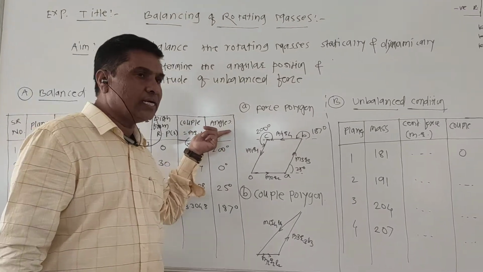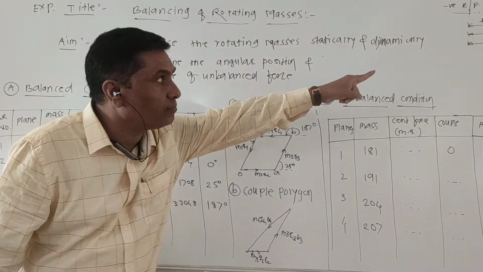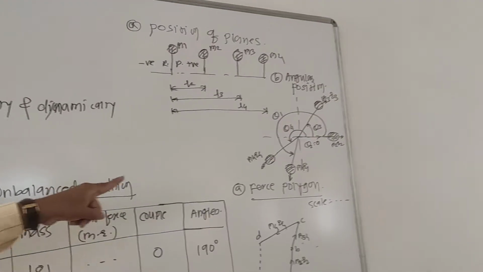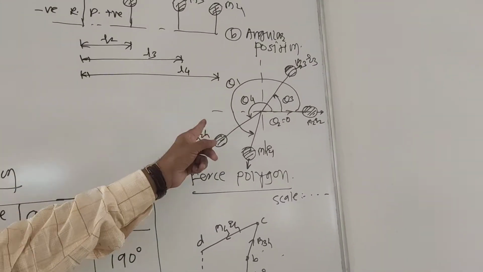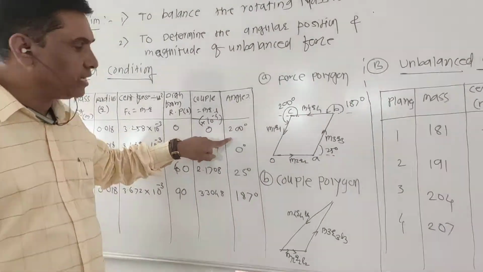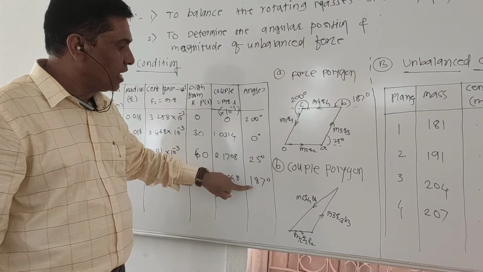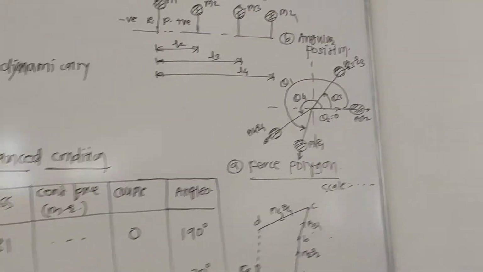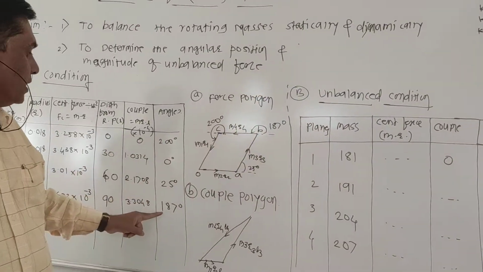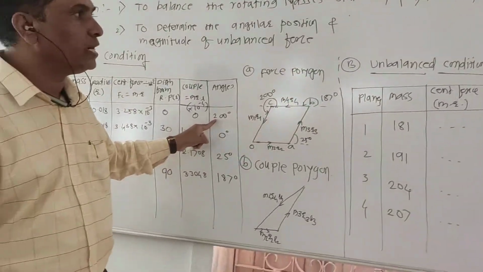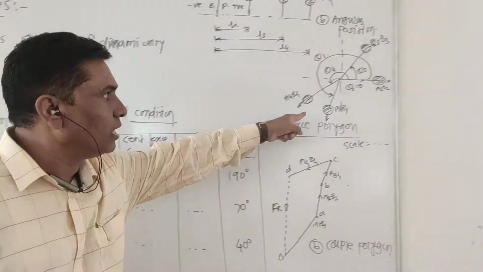Now these are the angles, from the angular position diagram we had drawn. That is theta 2, theta 3, theta 4 and theta 1. These angles are 200 degree, 0 degree, 25 degree and 187 degree. So I have considered theta 2 equal to 0, theta 3 equal to 25 degree, theta 4 equal to 187 degree, and theta 1 equal to 200 degree. That's why it is coming last.